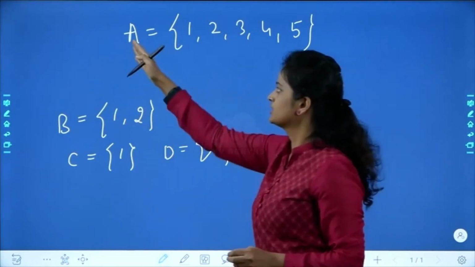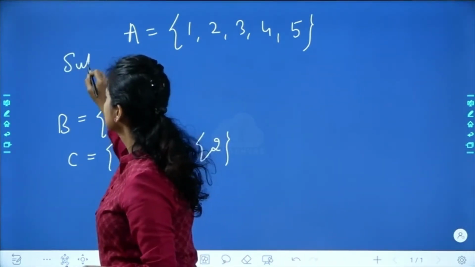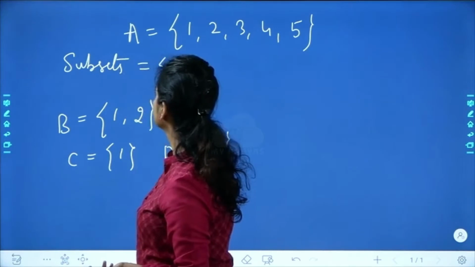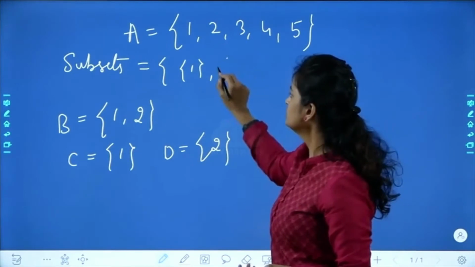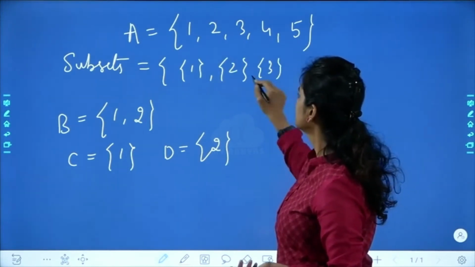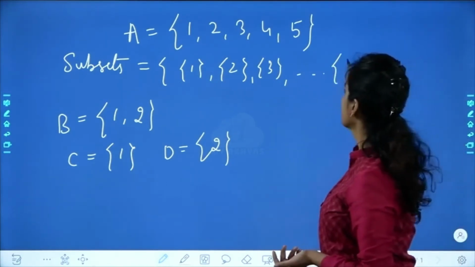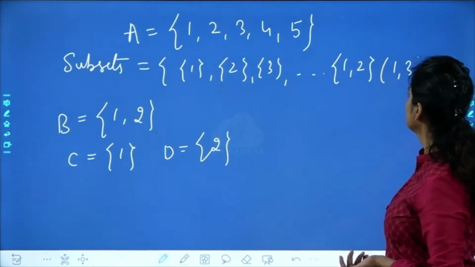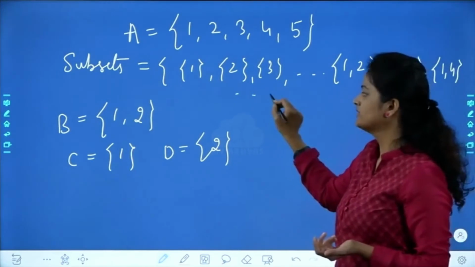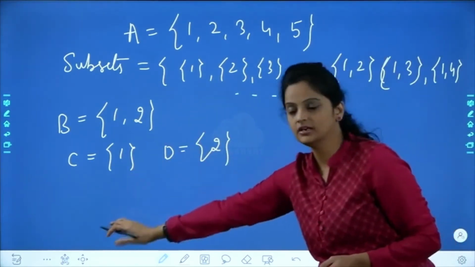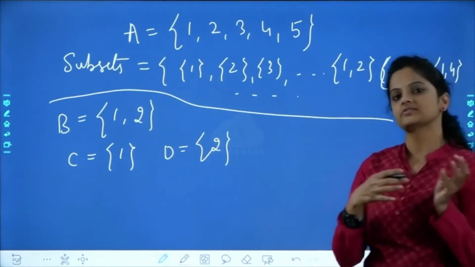You come back to this one. A is equal to 1, 2, 3, 4, 5. So many subsets we'll get in this. Set of subsets if I write, I can write singleton 1, singleton 2, singleton 3, and so on, singleton 5. Two at a time we can consider: 1, 2; 1, 3; 1, 4. Two at a time we can write, and so many will be there. That's why I told you the smaller one is better to understand, because here many elements are there, so subsets will be more.